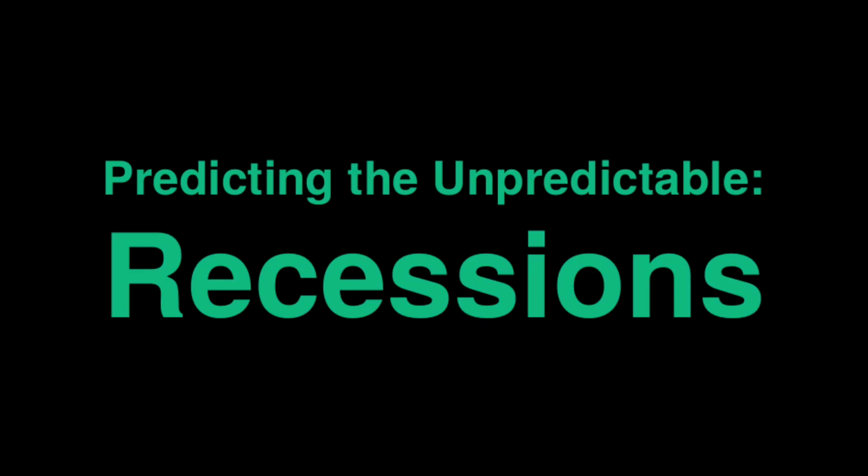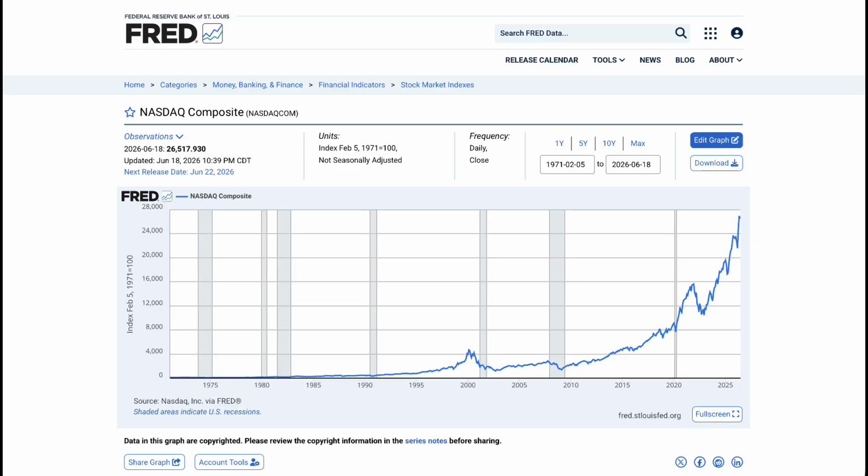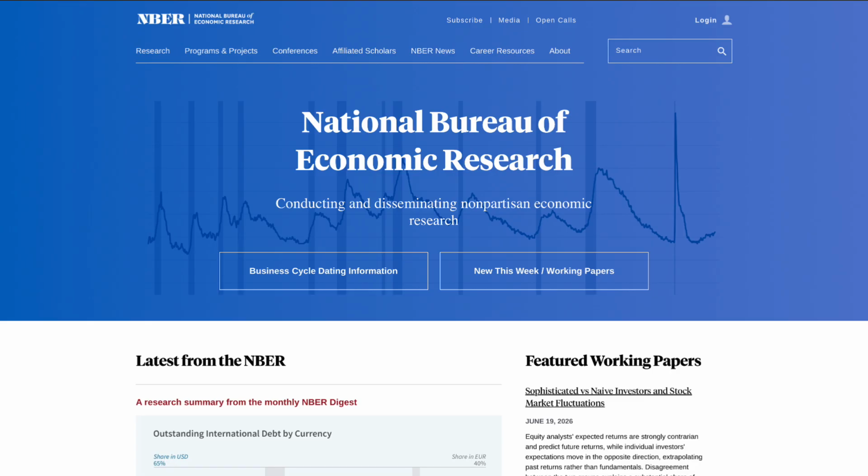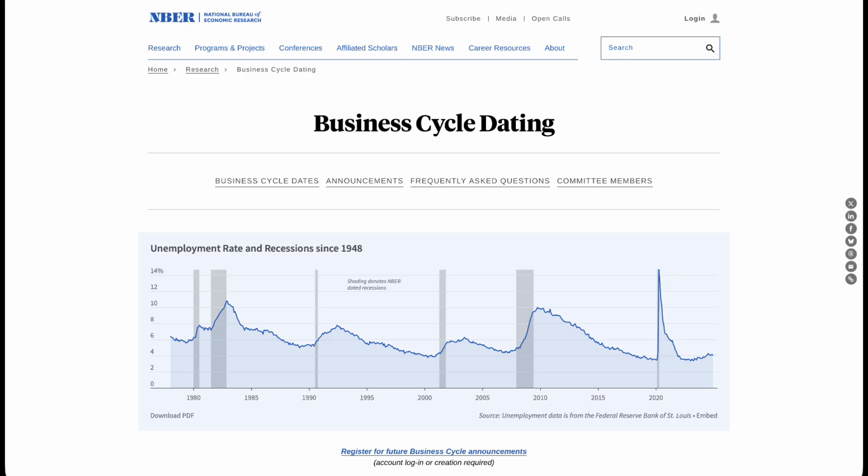What if you could predict a recession before it was officially announced? Usually, by the time everyone agrees the economy is in a recession, the damage is already done. The National Bureau of Economic Research, NBER, is the group that officially dates US recessions. But they do so by identifying the peaks and troughs in the business cycle using historical data. In other words, official recession dating isn't designed to be a real-time warning system.